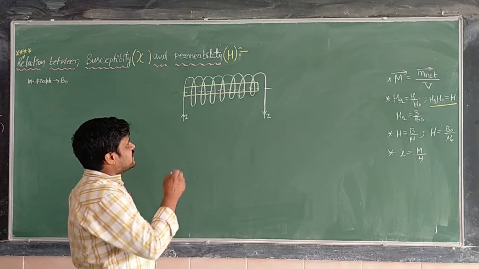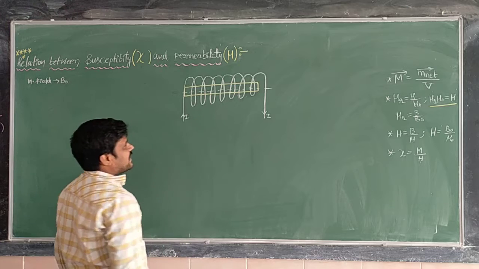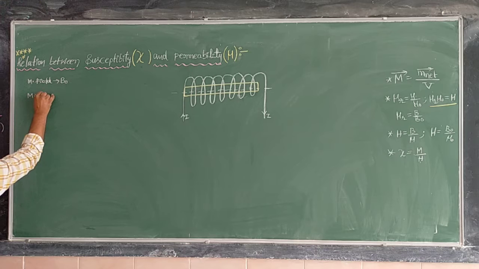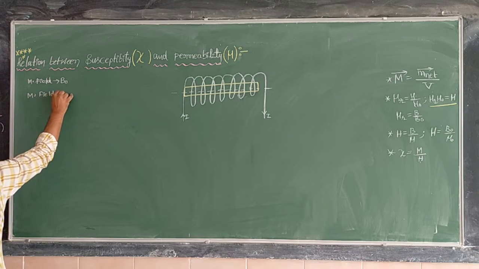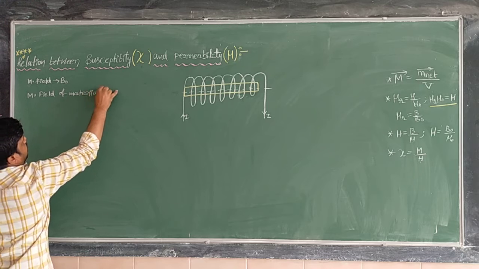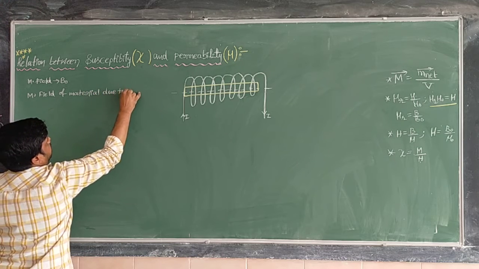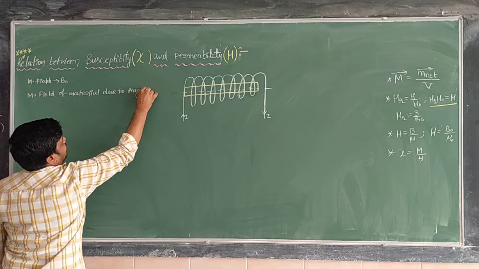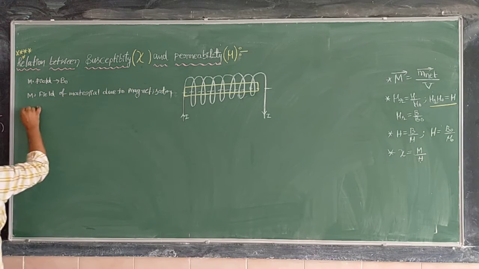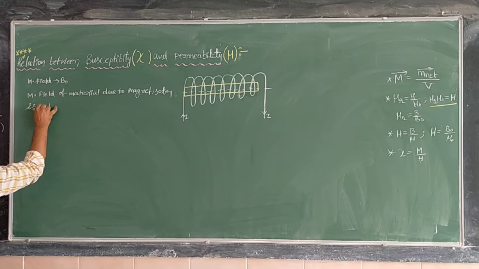When the material gets magnetized, what is the magnetic field of the material due to magnetization? That is nothing but Bm.